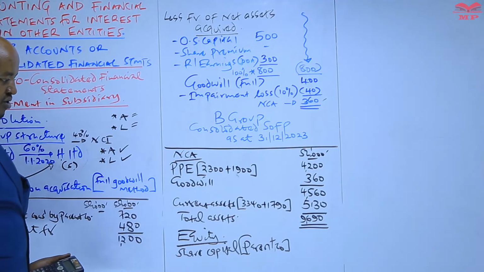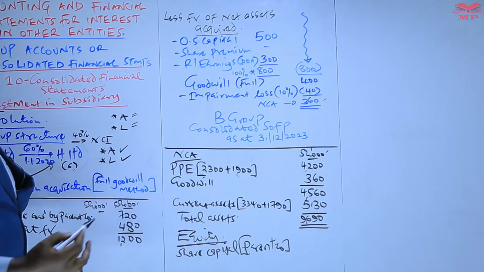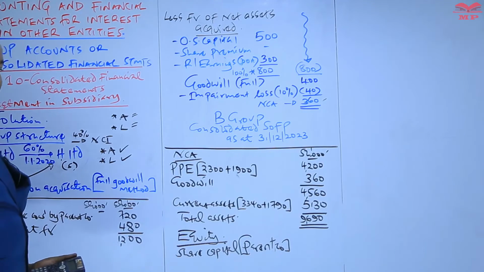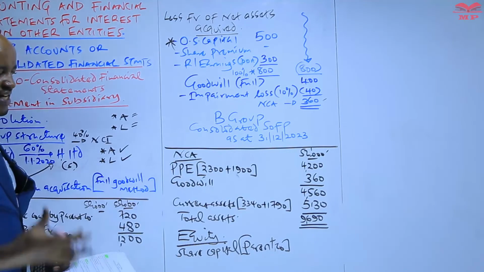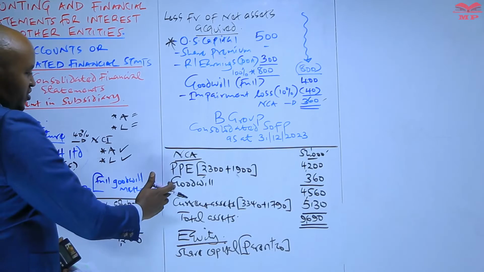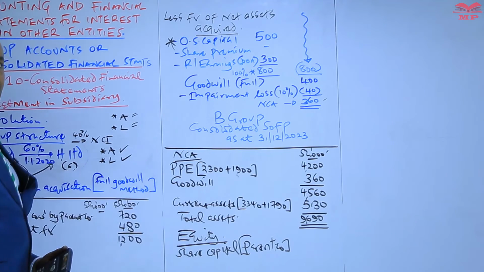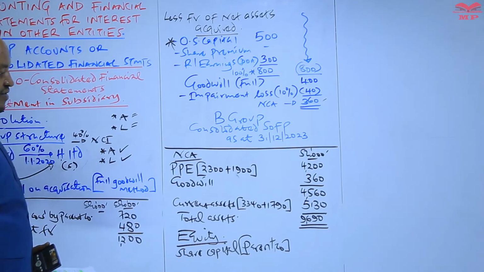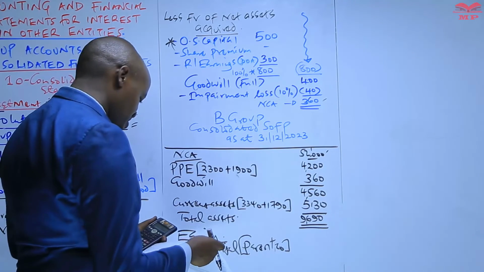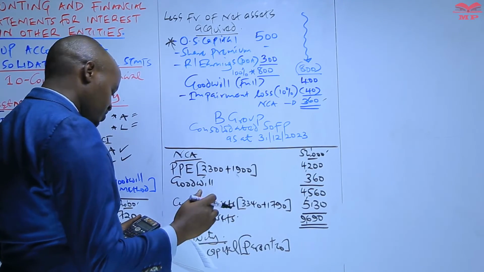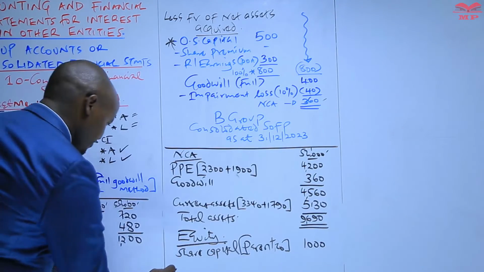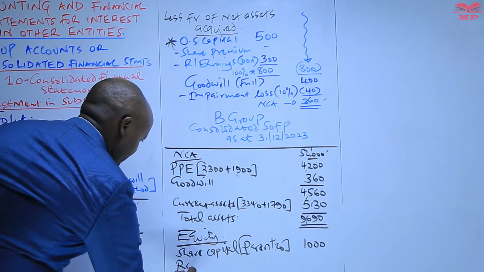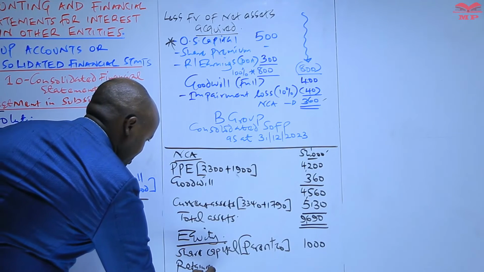The reason why we don't combine the share capital of the parent and that of the subsidiary is because the share capital of the subsidiary company has been used in the computation of goodwill. Anything which has been used in the computation of goodwill, we don't include it here, including the share capital of the subsidiary. That's why for share capital, we include that of the parent company only, which is 1,000. Then from there, we have the retained earnings.